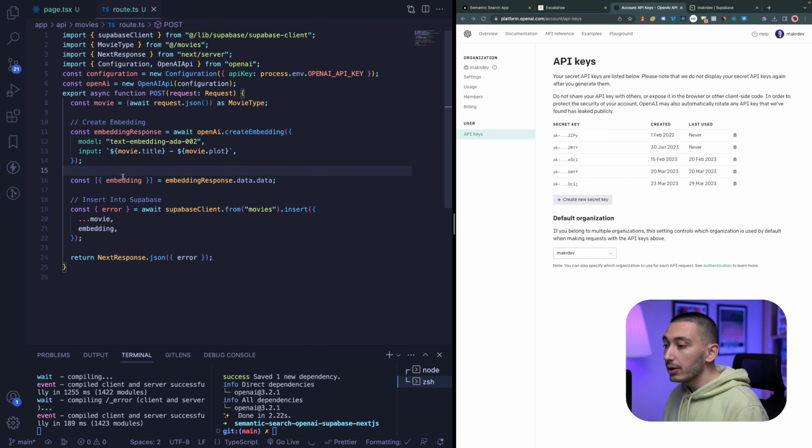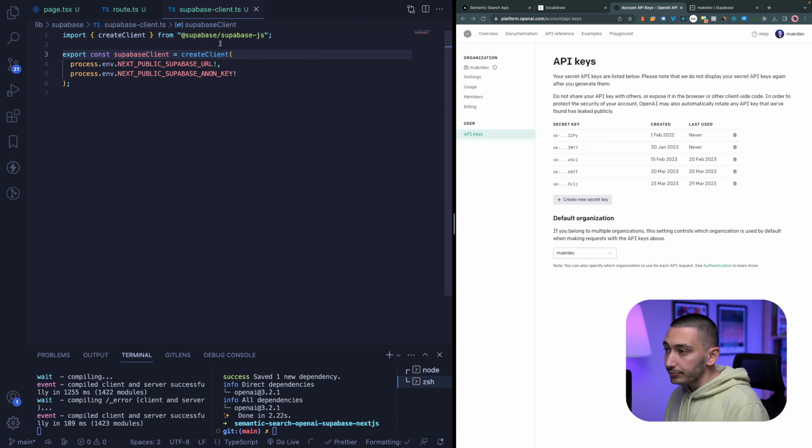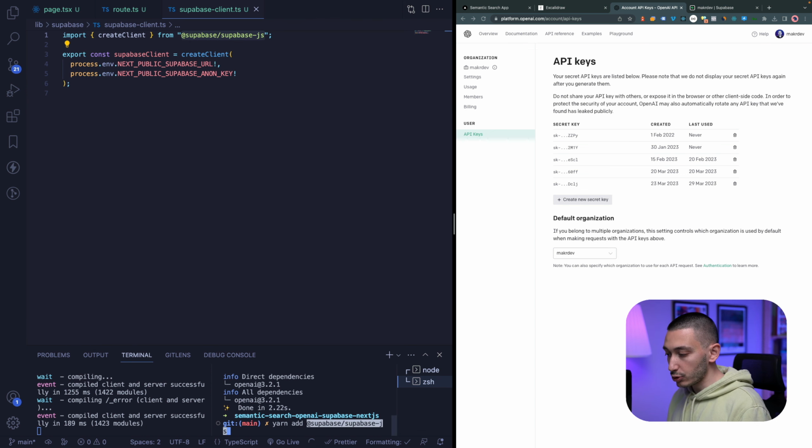Okay, once we have our embedding, we can insert this movie data into Supabase, right? But first we need to install the Supabase client. You can simply install this client like this, yarn add @supabase/supabase-js.